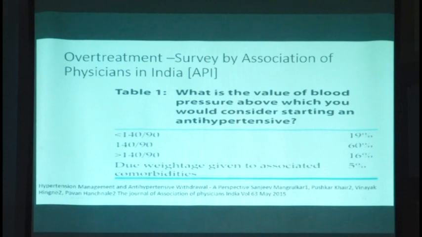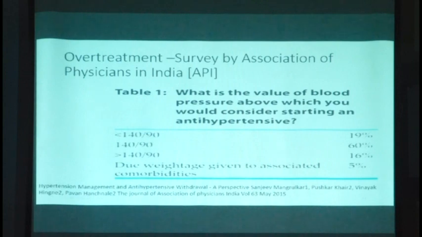The publication is quite huge, you have the reference of the publication. I am taking up only two of the questions. One question is, what's the value of the blood pressure above which you would consider starting an antihypertensive drug, asked of different categories of physicians, cardiologists and so on.